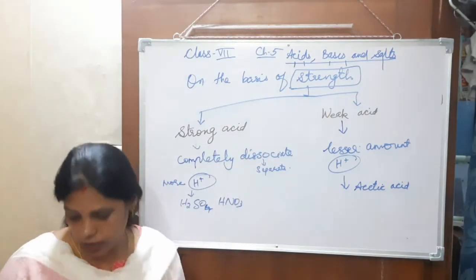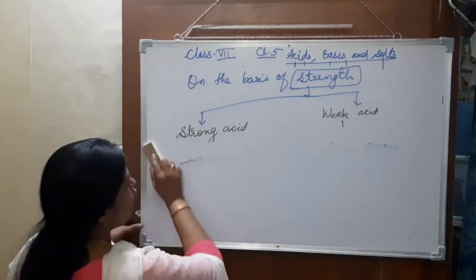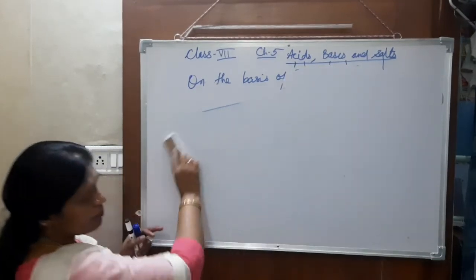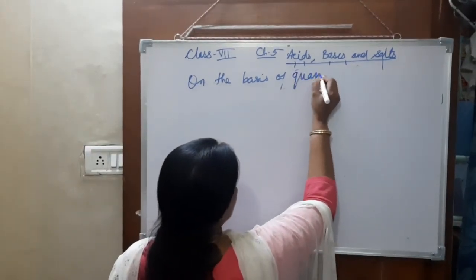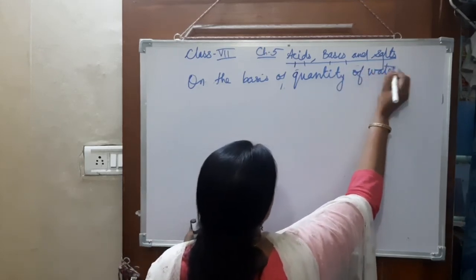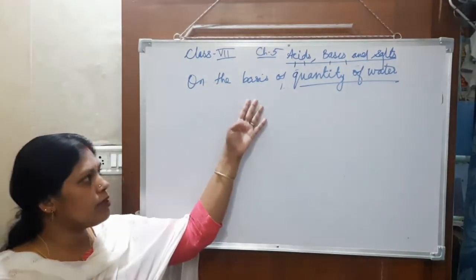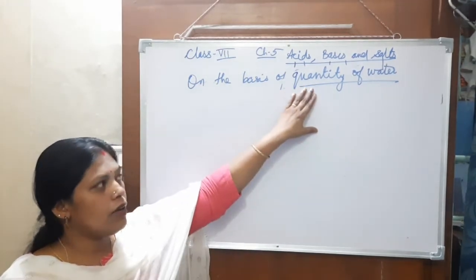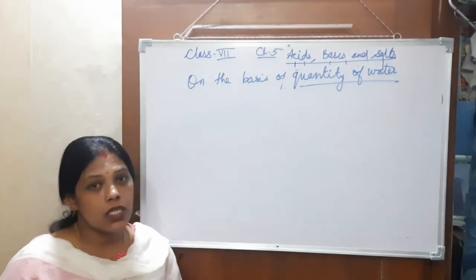Then again they are classified on the basis of the quantity of water. Generally, I already told you that we dilute the acids for handling, because they are very strong.